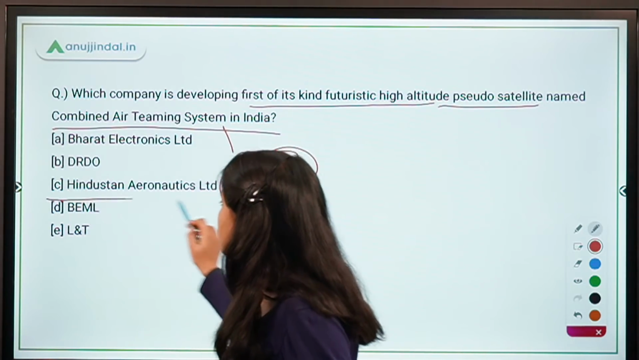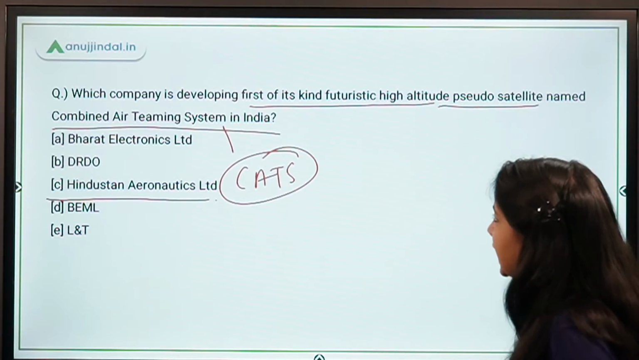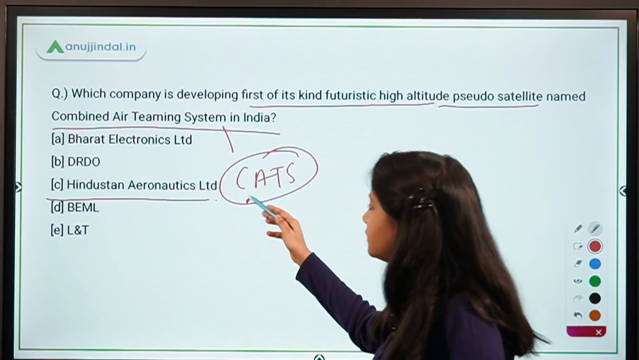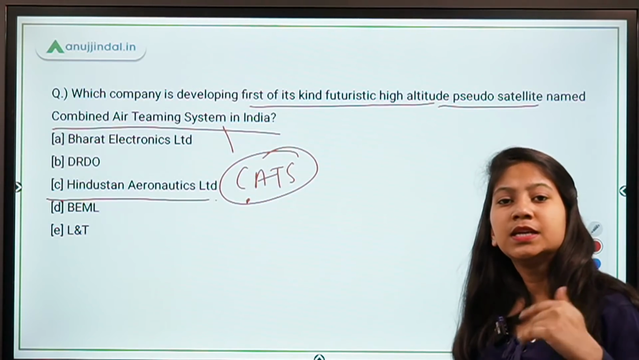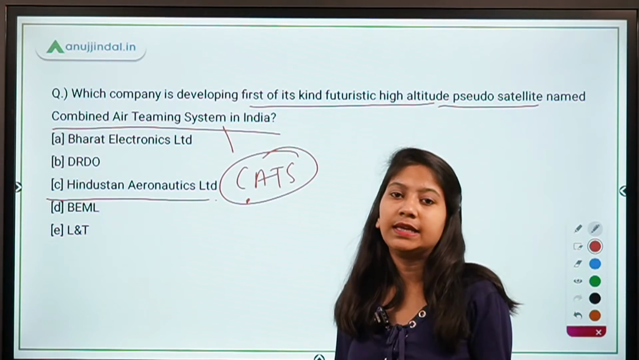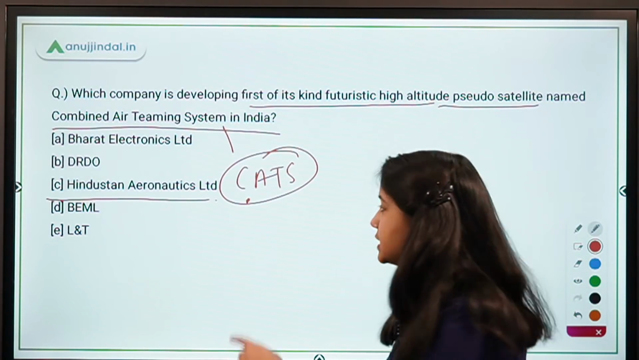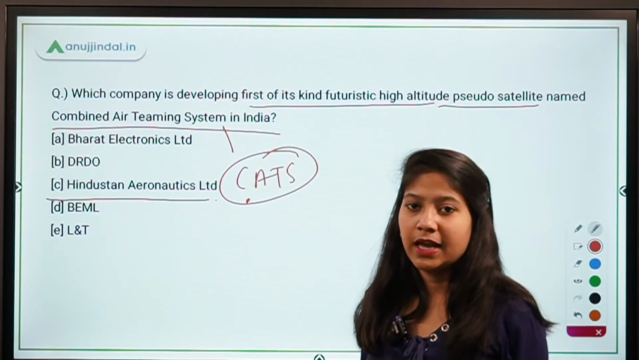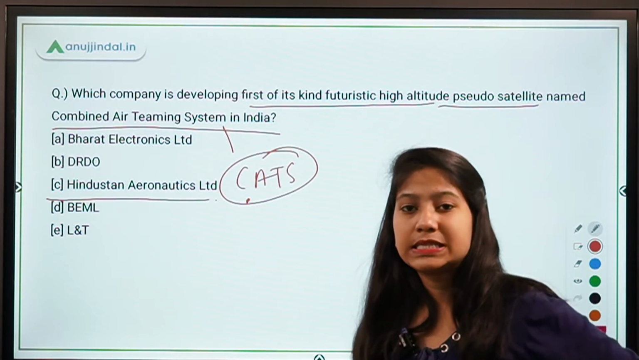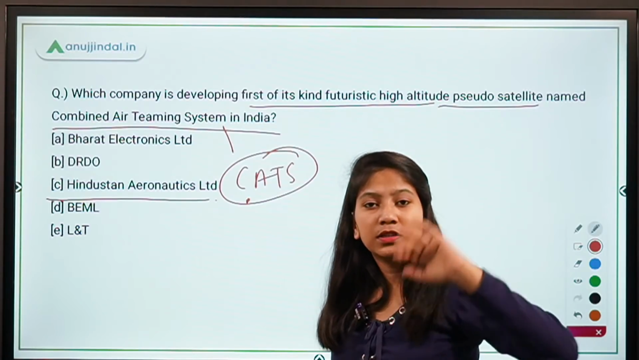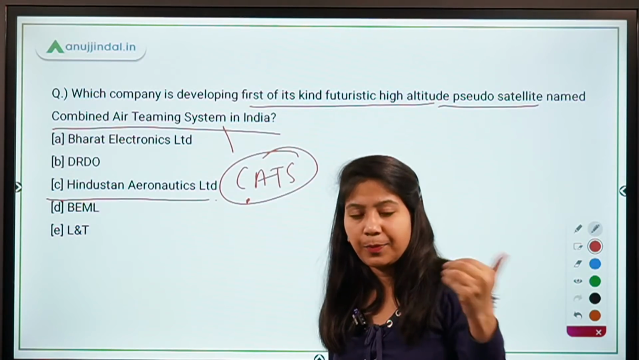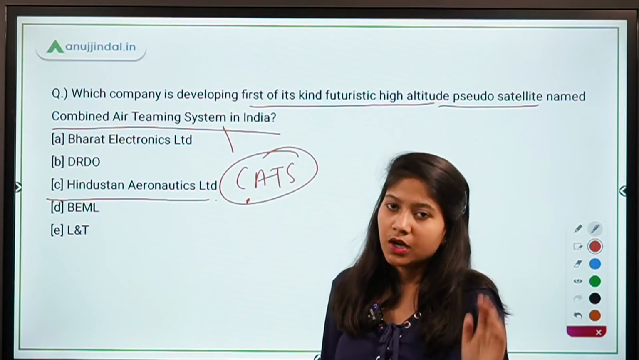Good. It's option C, Hindustan Aeronautics Limited. And what is the purpose of this system? The purpose is the surveillance purpose as well as to strike the enemy camp. So this system will have unmanned aerial vehicles that can go inside the enemy territory and that can strike enemy territory, enemy camps and do the surveillance work.